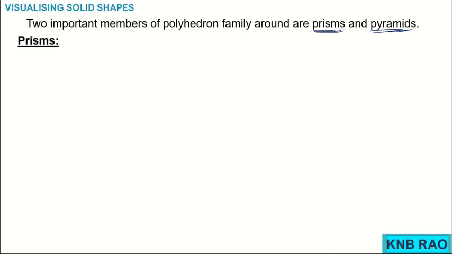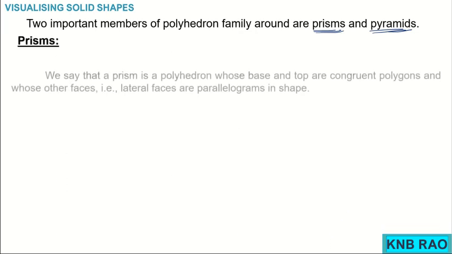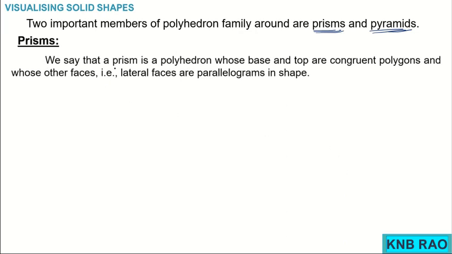Coming to the prisms, children, we say that a prism is a polyhedron, okay, it is a subfamily, amongst polyhedra some of them are called prisms. So a prism is a polyhedron whose base and top are congruent polygons. Remember children, a prism will have one bottom, another top, base and top.